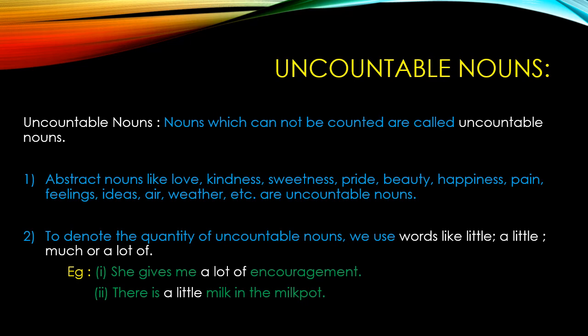Example: she gives me a lot of encouragement. Here encouragement is the uncountable noun and we have used the words a lot of before that to show the quantity. Example 2: there is a little milk in the milk pot. Here milk is the uncountable noun and we have used the words a little to show the quantity of the milk. Okay children.